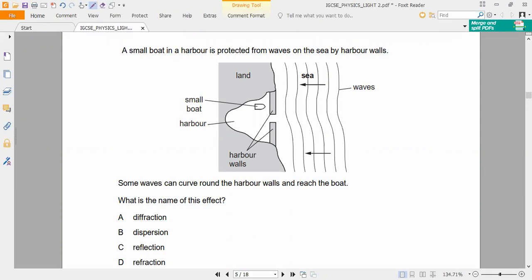Sir, refraction. You have to give an explanation also.